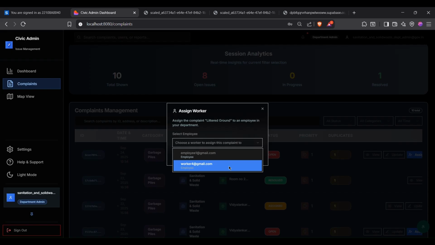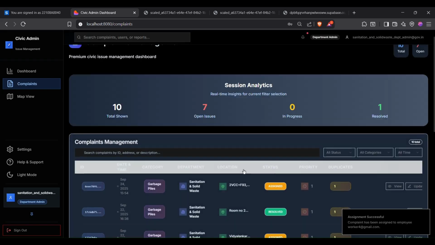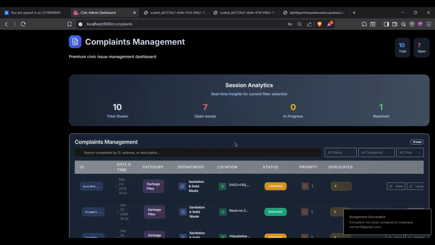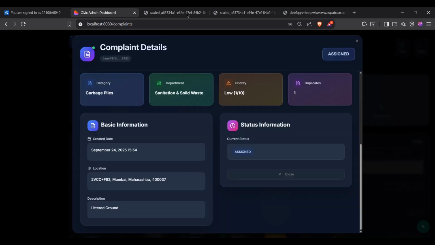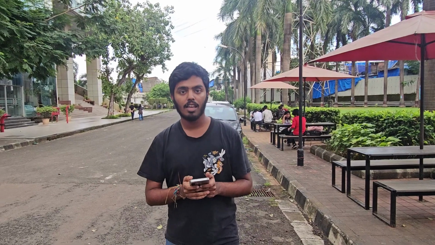So now I'll be assigning it to Neeraj. And as you can see, the status has been changed to assigned. Now I'll pass it on to Neeraj. Hi, I'm Neeraj. I'll be acting as an employee who is actually going to visit the site and do the work and then upload a resolution proof.